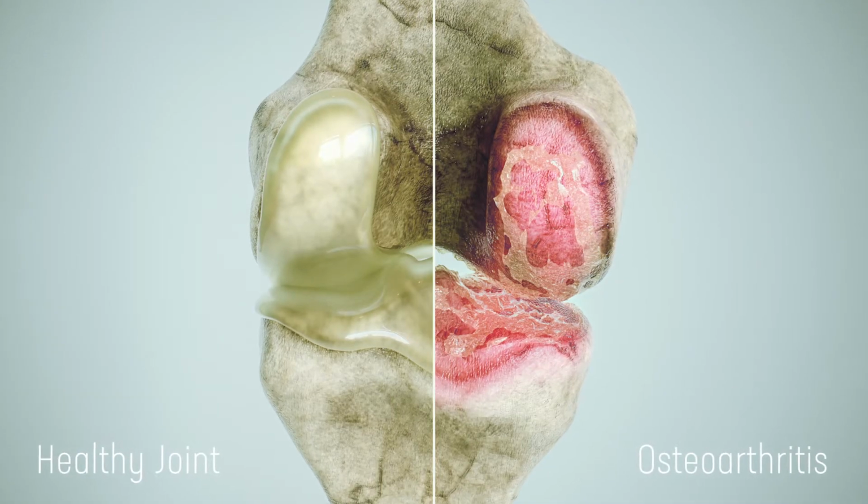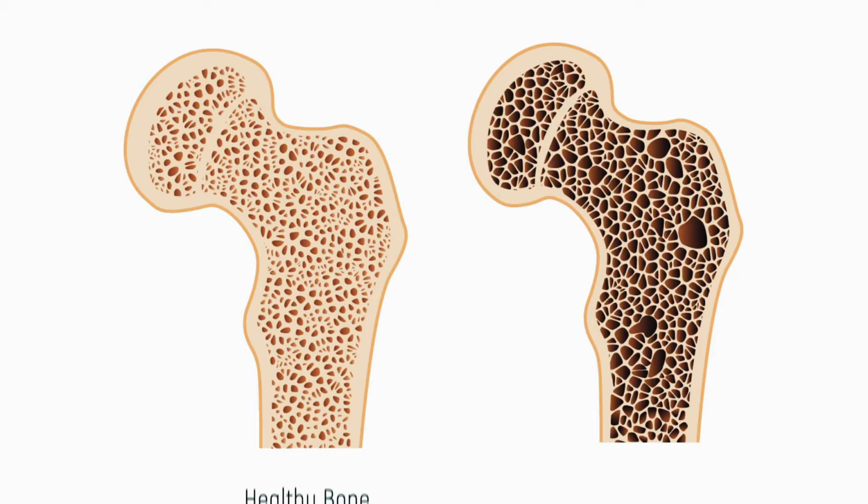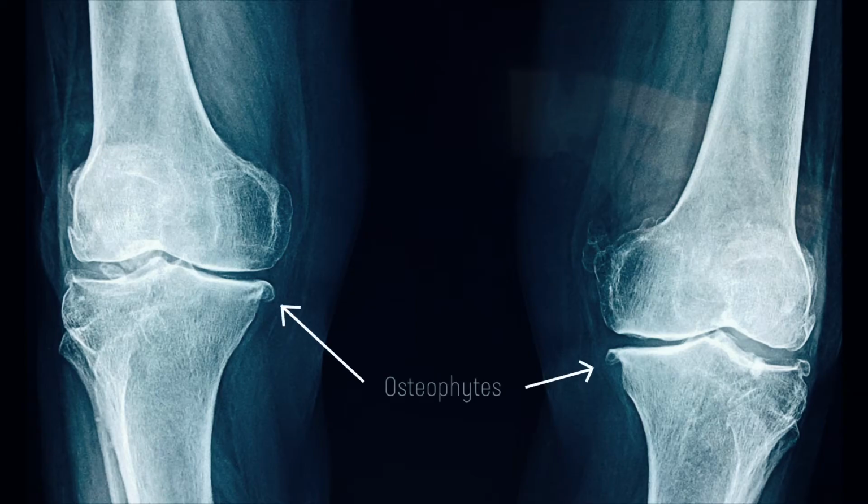Osteoarthritis is characterized by degeneration of articular cartilage and other bony changes in the joint. It's actually the opposite of osteoporosis. Osteoporosis has a decrease in bone density, whereas in osteoarthritis, you have an increase in bone density and some bony growth in the joint, which we call osteophytes.